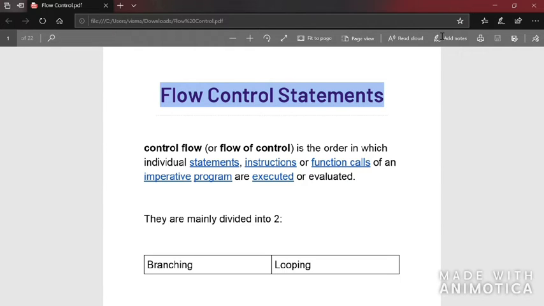If we are taking a shirt, and if the color of the shirt is red, then I'll wear it today. Otherwise, if the color of the shirt is not red, I'll keep it aside. That is called branching. According to a particular condition, you are deciding what to do. And then comes looping. Looping means performing a particular task many times.